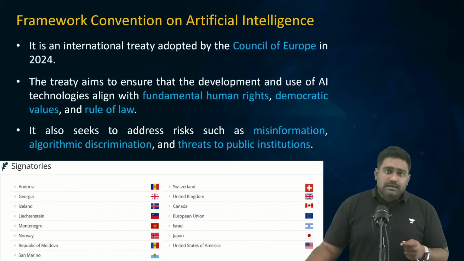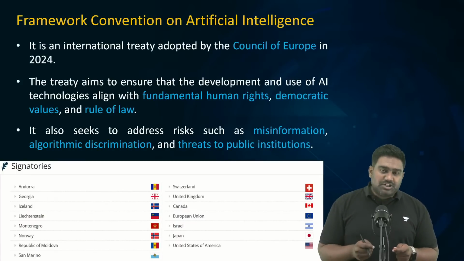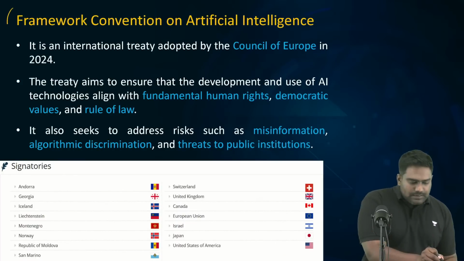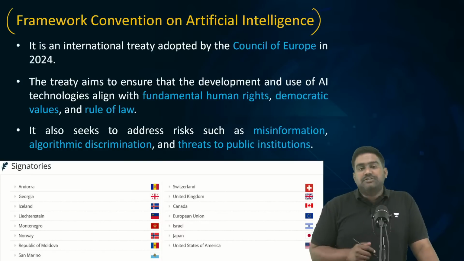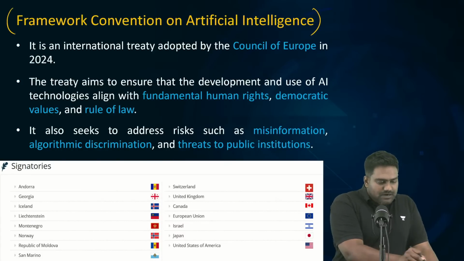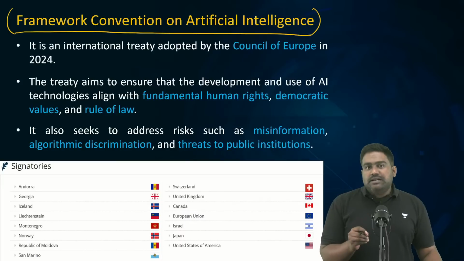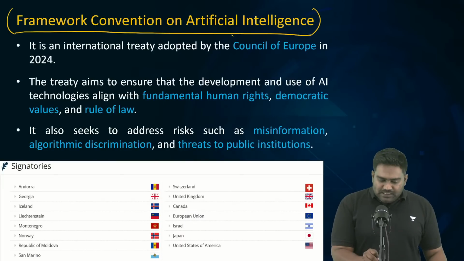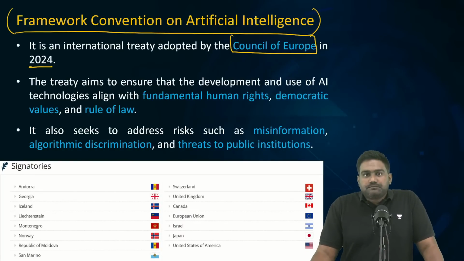But before that, let's talk about the first ever legally binding international treaty on AI. It is called the Framework Convention on Artificial Intelligence. This treaty was pushed by the Council of Europe and it was adopted last year.